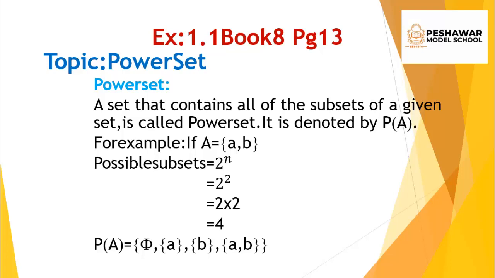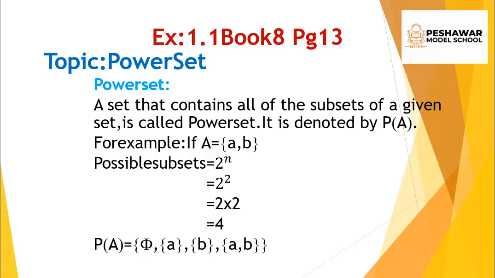For example, there is one set and the name of this set is A, and there are two elements in this set. How many elements are there? There are two elements in this set. A is equal to {a, b}. So for all possible subsets, we use the formula 2 power n. How many elements are there? There are two elements in this set, so we write 2 power 2, which is 4. So it means all possible subsets are 4.